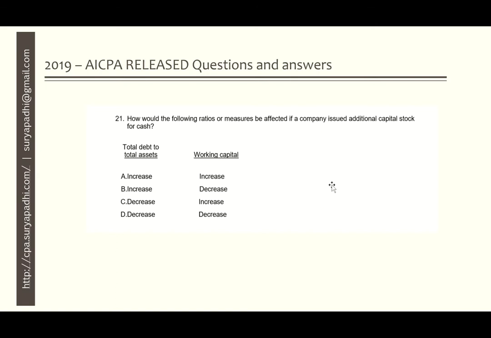So if an entity issues capital stock for cash, the journal entry would be cash debit to common stock credit, right? This is CA, this is current asset.